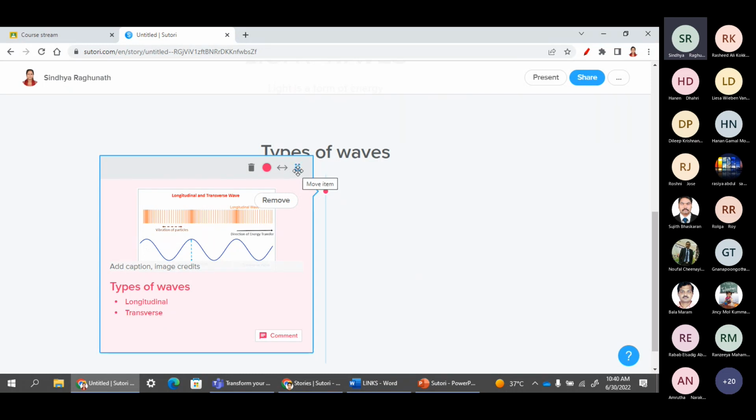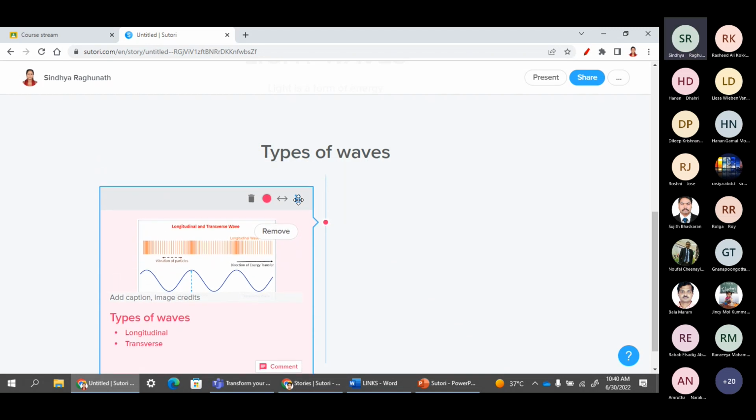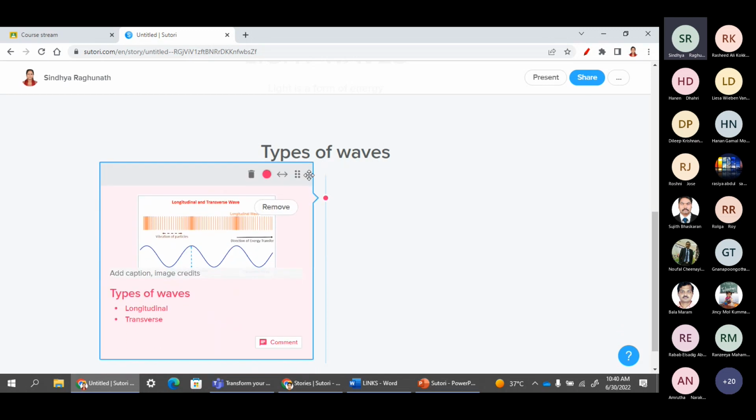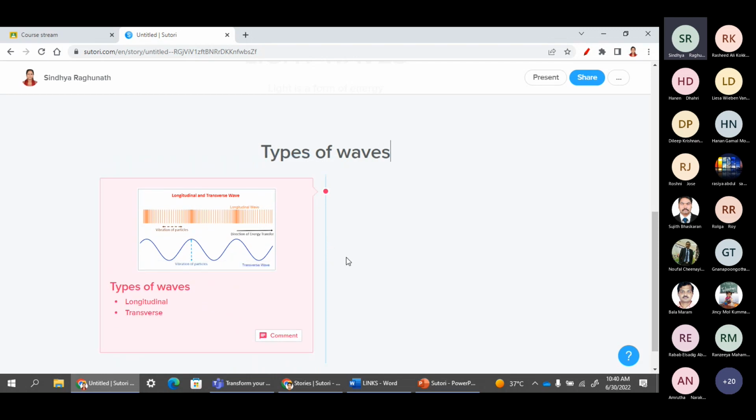If you want to move it up or down, we just have to press the cursor and we can move it up and down. So this is our first item. I want to place it here. So I just move this. So that means this is okay.